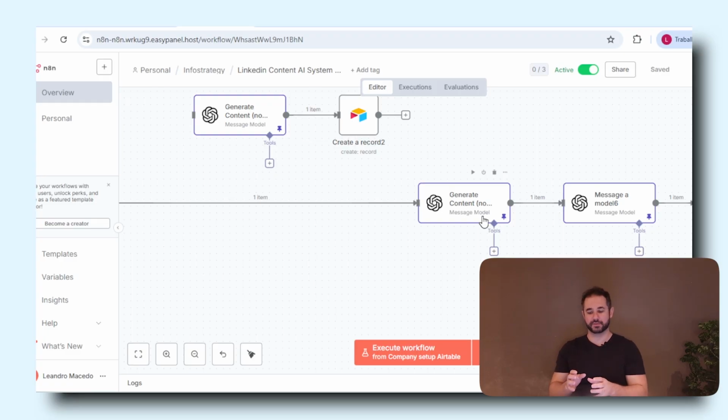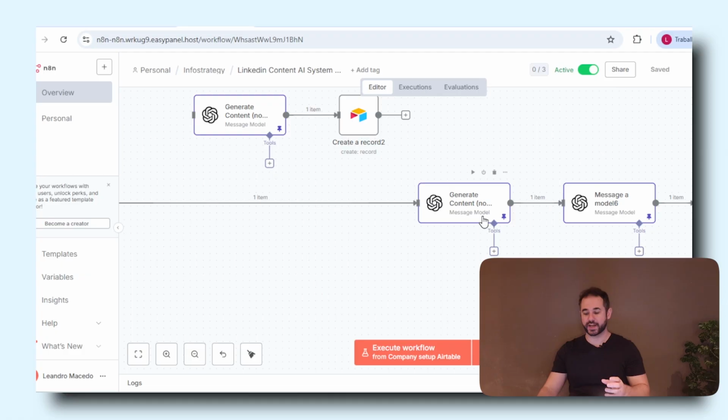And then here what we have is we're getting the content guidelines the previous node created, we're getting the context from the piece of content we want to repurpose, we're getting the custom instructions we sent, we're getting the context about our company, our audience, our content guidelines, and we're creating the piece of content, also mimicking the LinkedIn reference post that we chose to mimic.